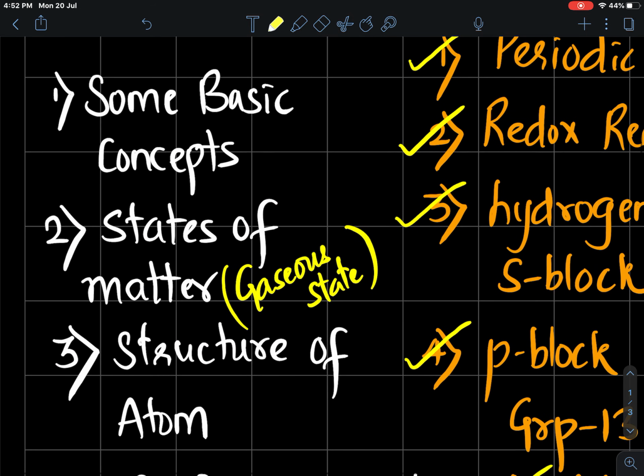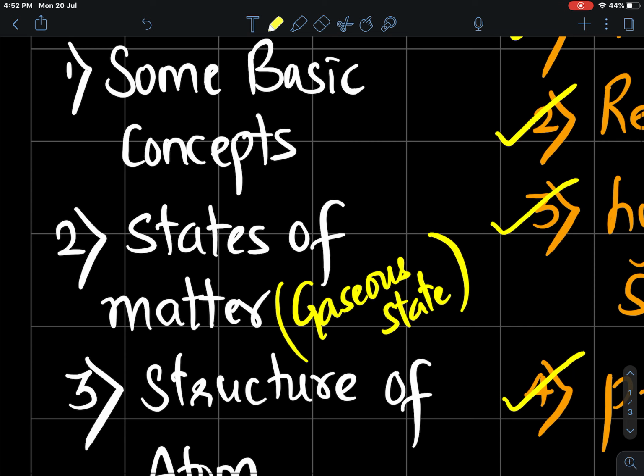Physical chemistry, where you will be dealing with formulae and their numericals. The first chapter is some basic concepts. Although the chapter gets the name some basic concepts, you don't learn some, you learn many. So a chapter made up of many concepts is called some basic concepts. Then states of matter. In 11th standard you learn gaseous state. Liquid state will be learned to a certain extent in physics, and to a certain extent in a chapter called solution, and solid state is a separate chapter in 12th standard.